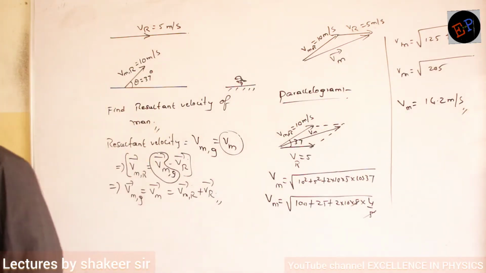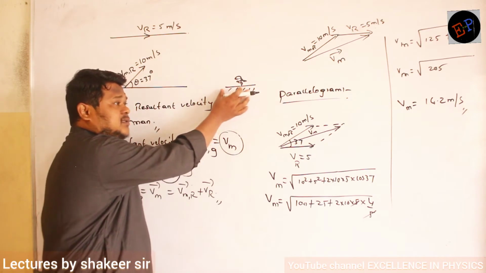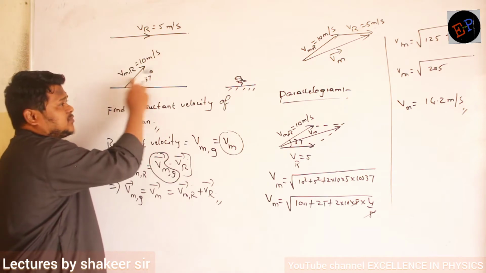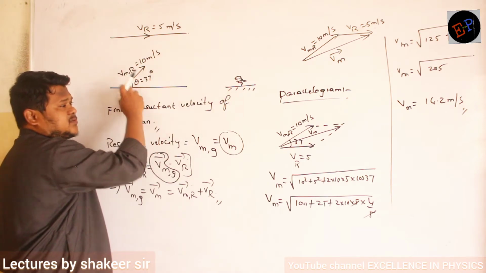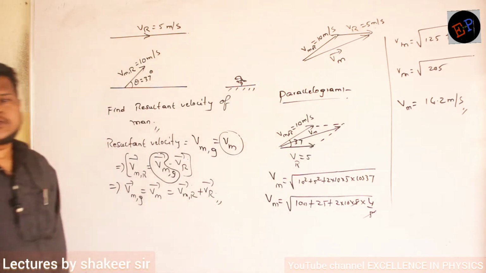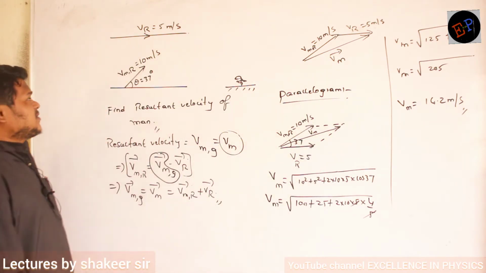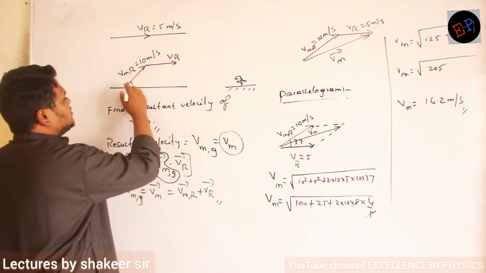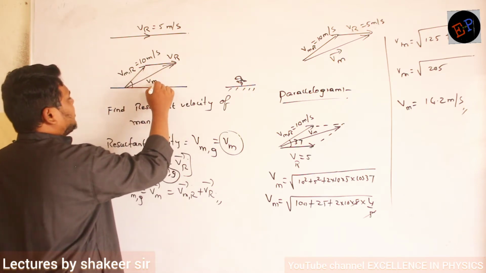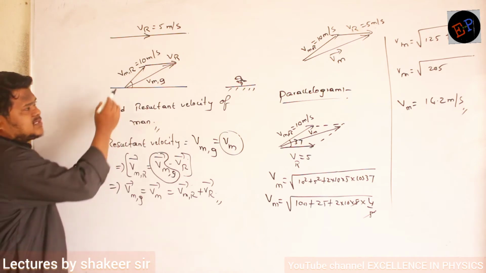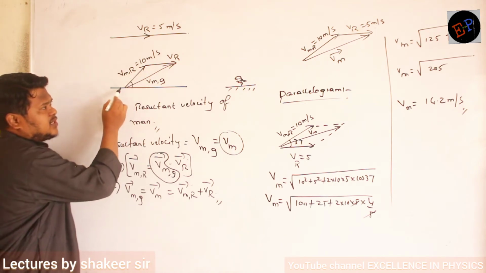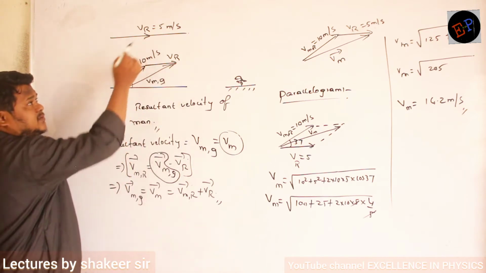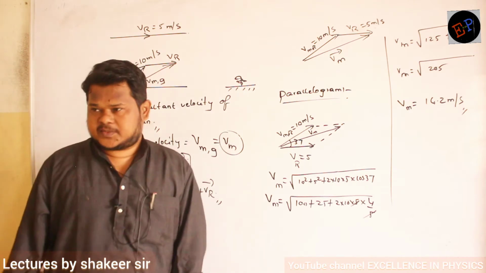Are you able to understand? Approximately. So for a person standing on the ground, what does the final velocity of this man appear to be? To this person, the velocity of this man appears to be traveling with a speed of 14.2. And in which direction? This is the velocity of the river, so this will be the resultant velocity, velocity of man with respect to ground. The person is actually rowing in this direction, but finally he will move in this direction, because the river velocity is also pushing him. That is the concept. Fine?